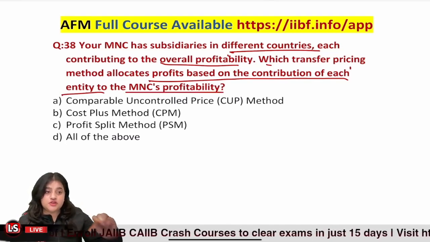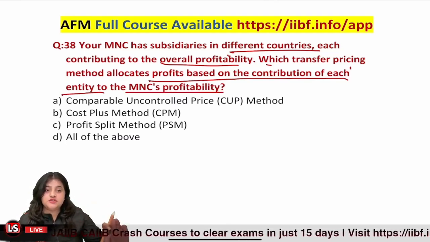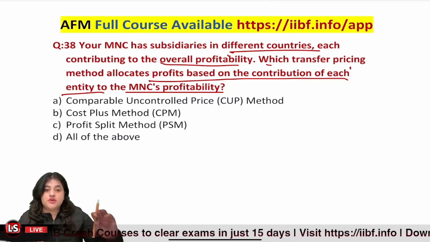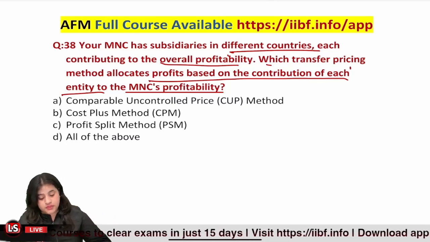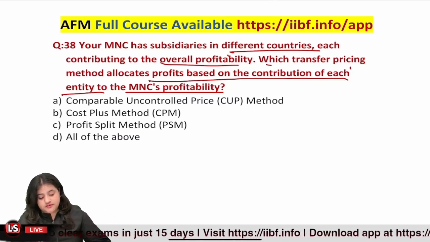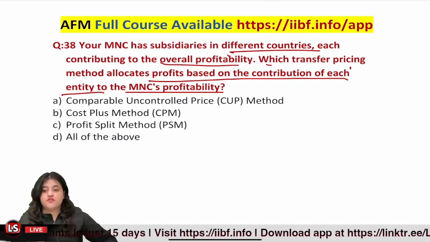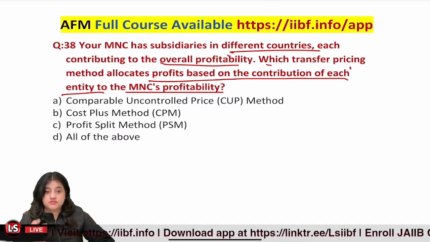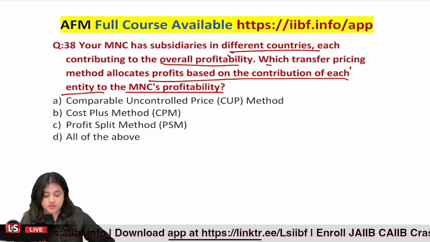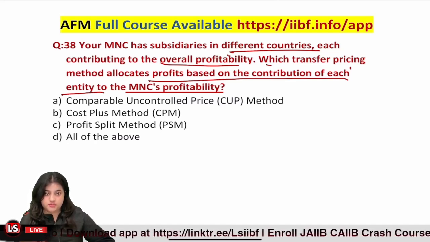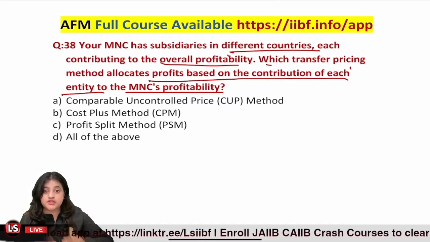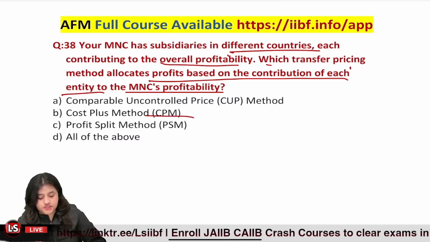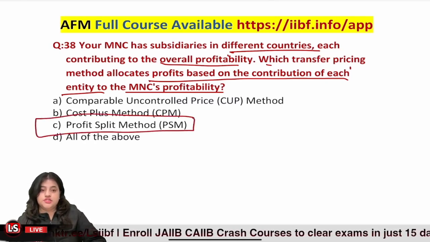In this method of calculating transfer price, we calculate the transfer price based on the profit they have contributed to the MNC. Again, look at the name and see which is the most relevant. We are taking profit and splitting it, so the profit split method is what we are going to use in this case.